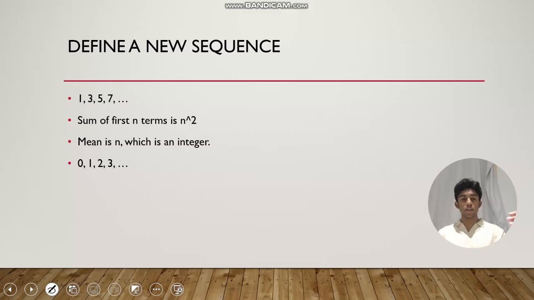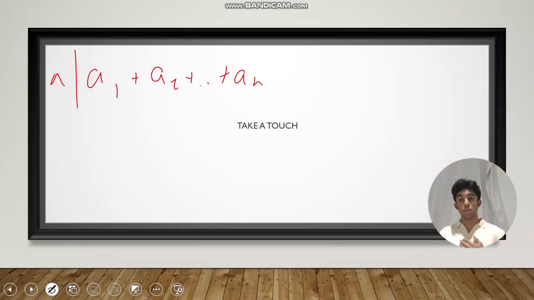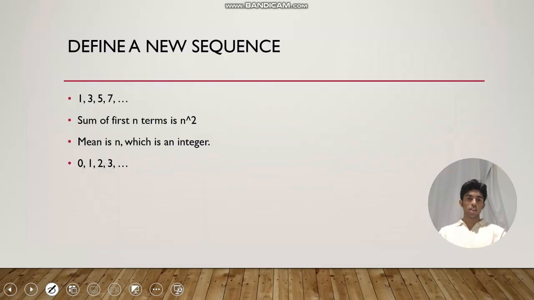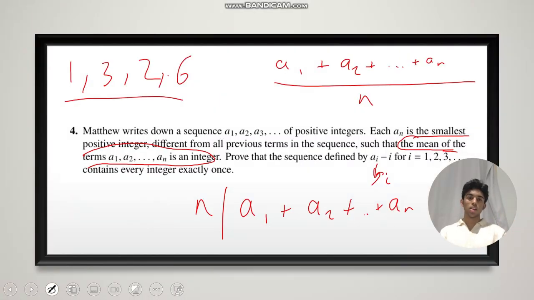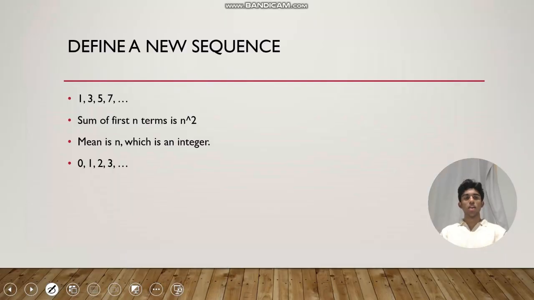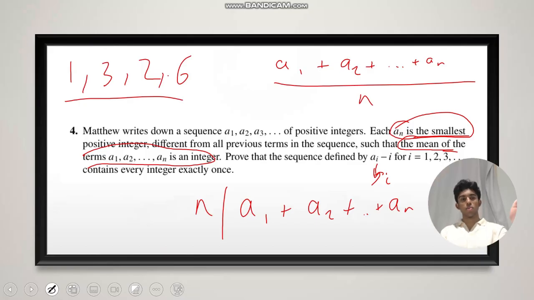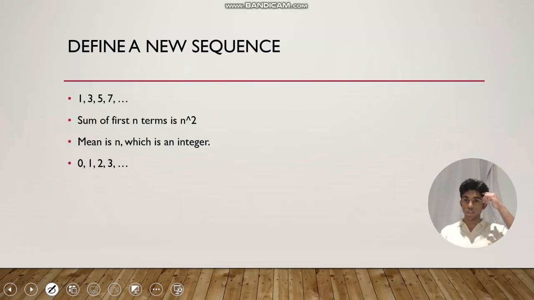So, okay, we started by defining a new sequence, and this will happen because we took a step back. Okay, now we have a new question to handle. We've got to go back to the original problem. The only difference is that each a_n is the smallest positive integer. Here, as you can see, we don't have that, because otherwise we'd have 1, 3, 2, 6, and whatever. I remember this sequence. That one hour calculating it forged it in my head.